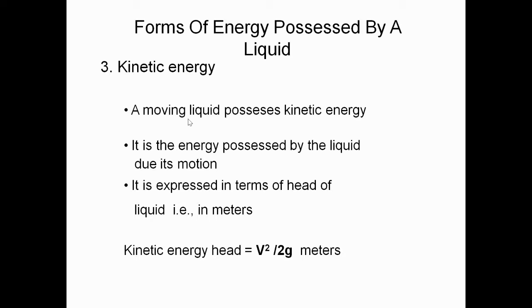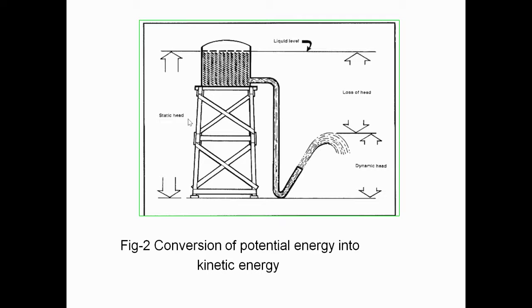Next we can see the conversion of potential energy into kinetic energy. We can see the diagram here. This is a diagram of the conversion of potential energy into kinetic energy.